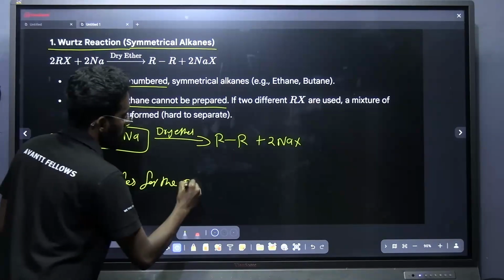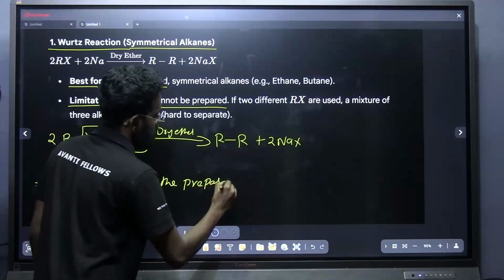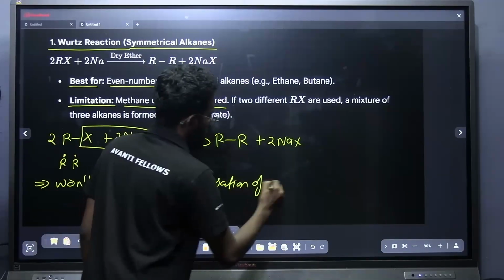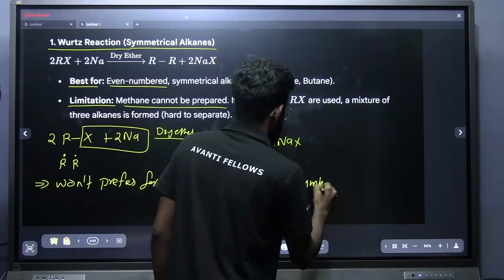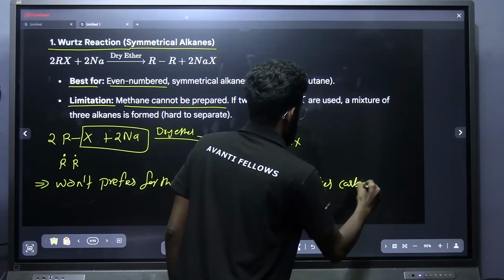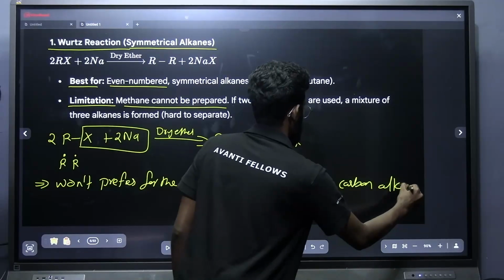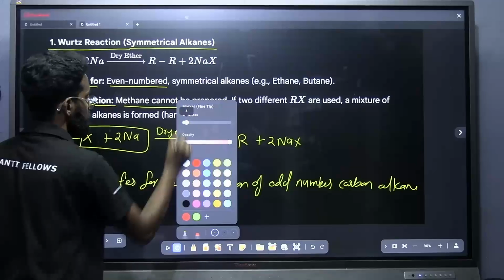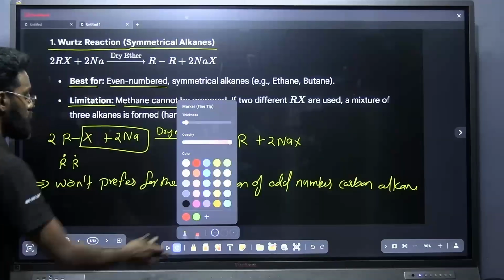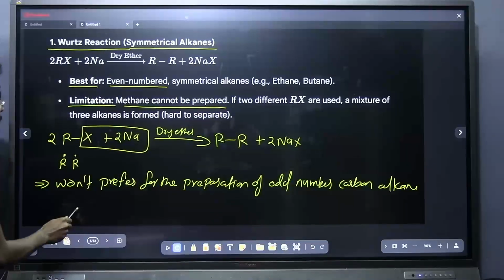preparation of odd number carbon alkane. Why is it not preferred? Does anybody have any idea why it is not preferred? I can prepare it. How will I be preparing?